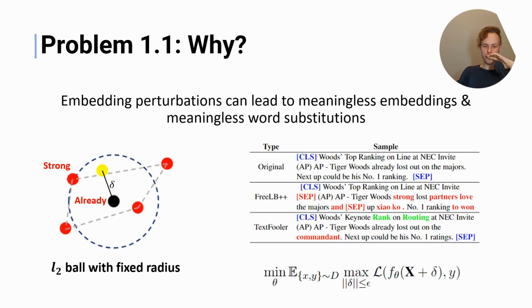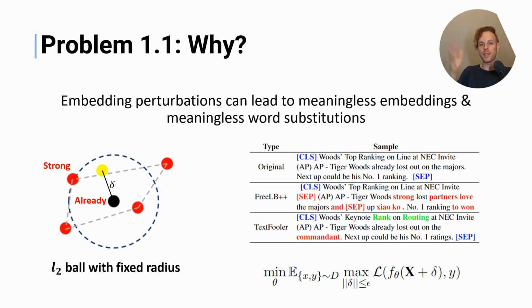So why is this a problem? We can take this as an example. If we have an L2 ball of fixed radius, which again is in the input embedding space and doesn't have any meaning or linguistic characteristics to it, if we then take an input embedding such as already and we add a delta, this delta will add some numbers to this vector, and the resulting vector will not be equivalent to a vector which is an actual word, right?